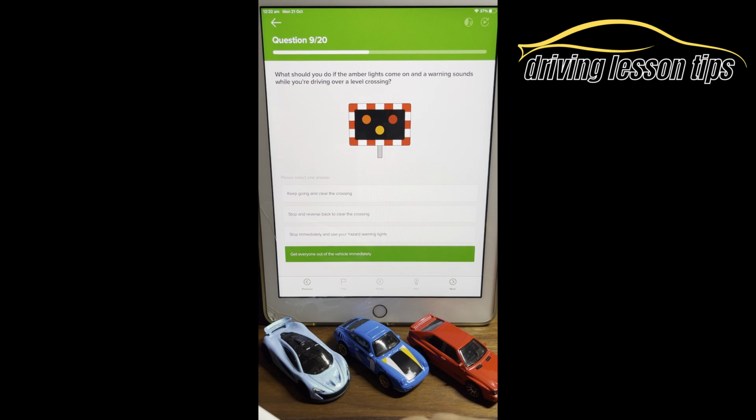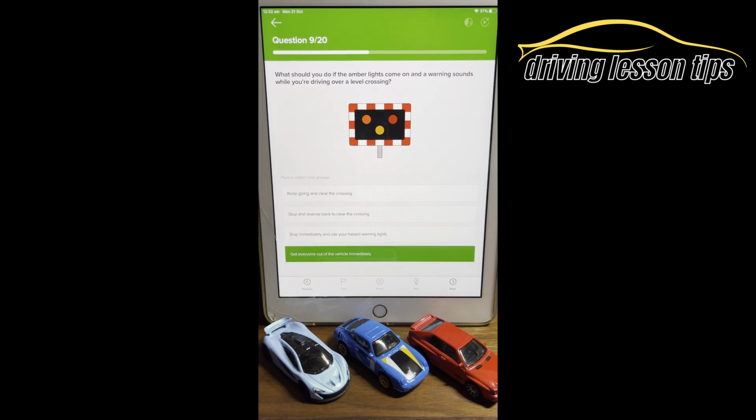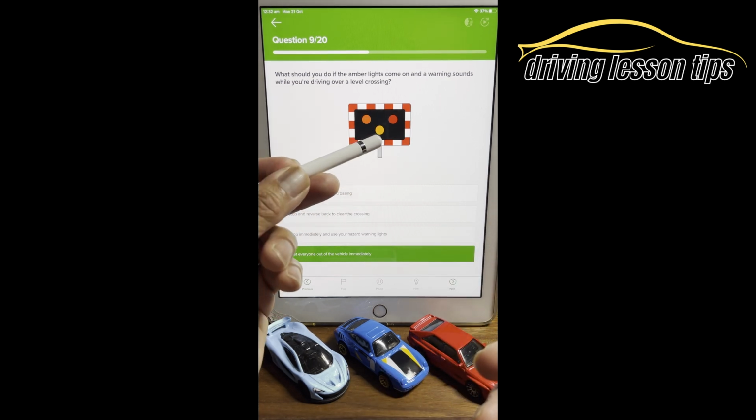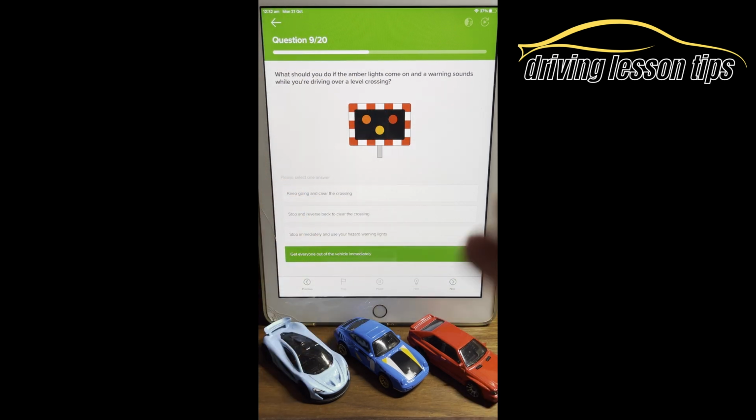So let's read the question again, guys. What should you do if the amber lights come on and the warning sounds while you're driving over the level crossing? So it's a case of reading the question carefully. Read it a few times so you understand what's what, okay? So this is telling us amber light has come on and the warning sounds while you're driving over the level crossing. That basically means it's probably best you don't stop, you keep on going because the amber light has just started. When the red starts to flash, the barriers normally come down at the level crossing, and that's fine.